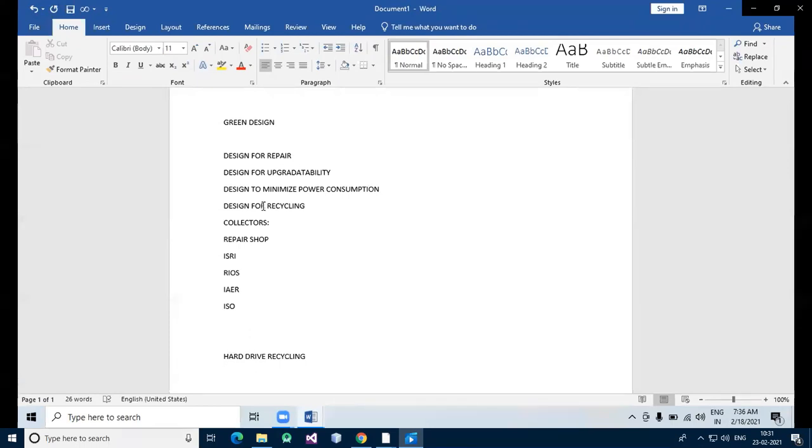Delete the data using an OS utility, process, or service. Triple overwrite the data using a software tool. Then physically destroy the drive. There are drawbacks to these methods. Deleting data with the OS only removes pointers to the data, not the data itself. So the data can actually be recovered fairly easily.